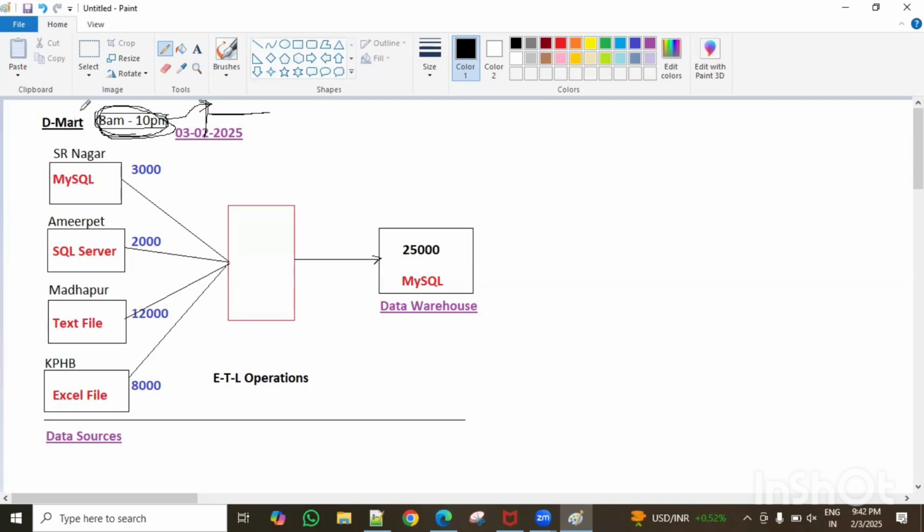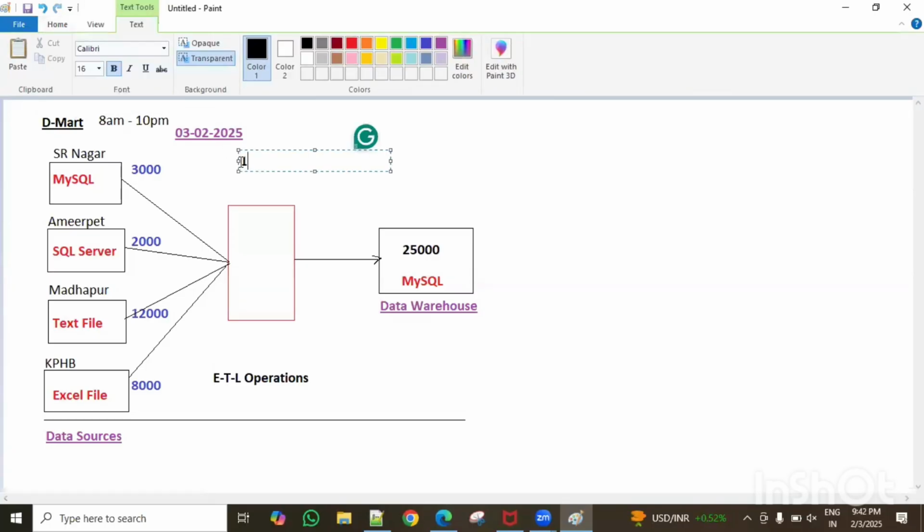Here also, the IT employees make some programs. What is the program? Every day at 1 a.m., the data must start from the data sources and go to the data warehouse, performing all these operations. Which operations? I told you: check the order, change the order, change the names, check for duplicate values and remove them, check null values, check blank values.